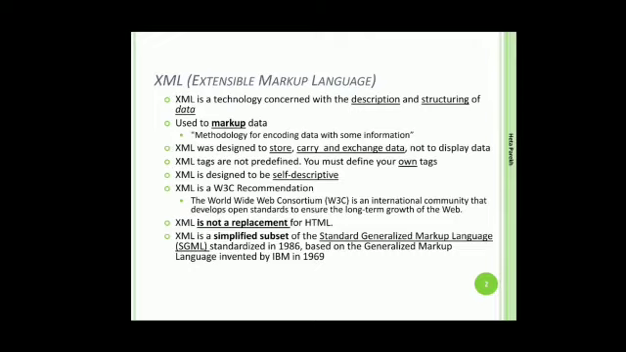If we compare XML with HTML, then we would see that XML tags are not predefined, like we have predefined tags in HTML. Here in XML, we have to define our own tags. XML tags are self-descriptive, and we have to keep in mind that XML is not a replacement of HTML. One thing I would like to share with you all is that XML and HTML both are derived from SGML, that is Standard Generalized Markup Language.